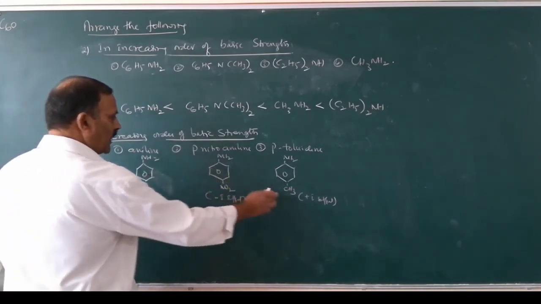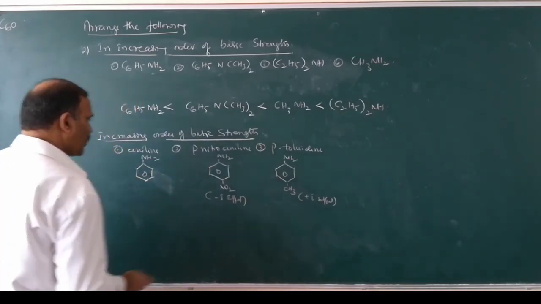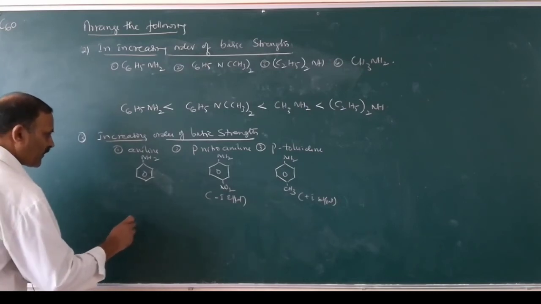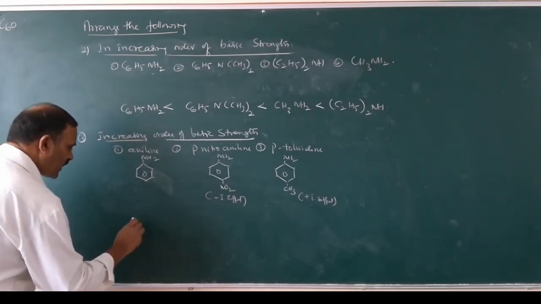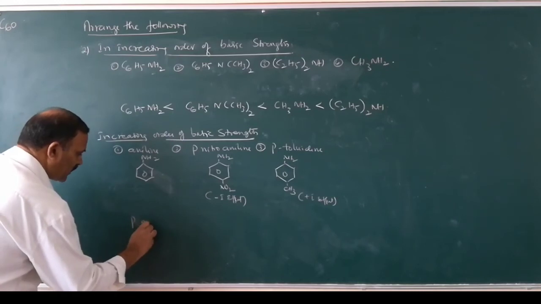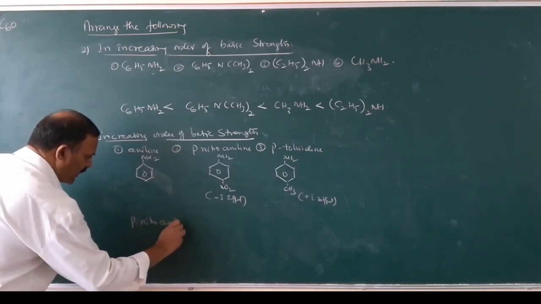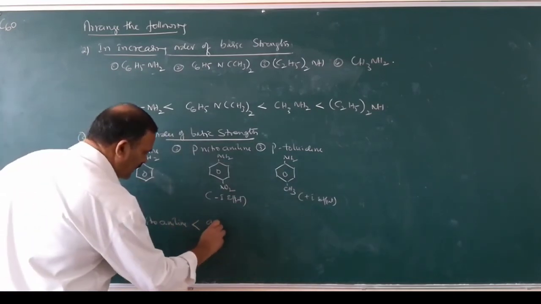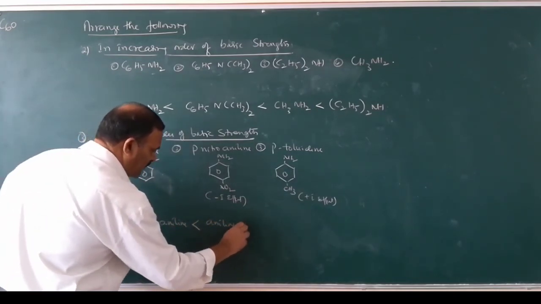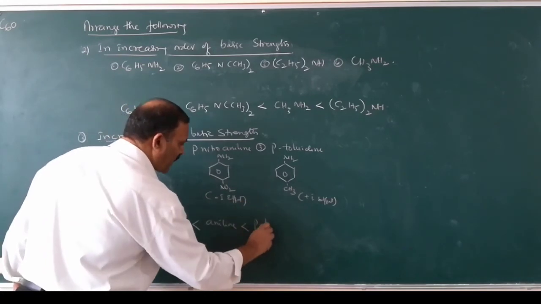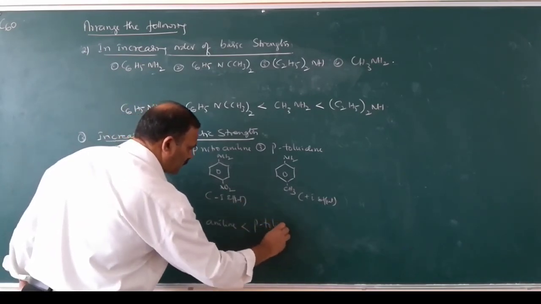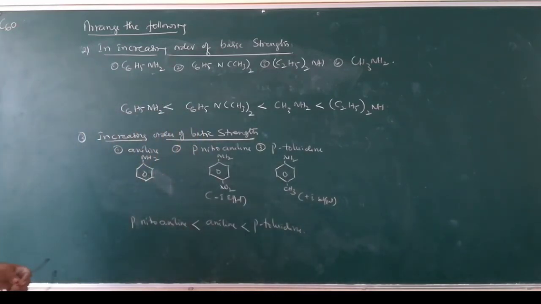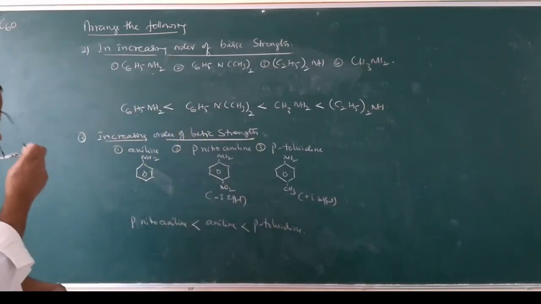When compared to aniline, para-toluidine is more basic. Therefore, the increasing order of basic strength is: first we write para-nitroaniline, which is less basic than aniline, which is less basic than para-toluidine. So this is the increasing order of basic strength.